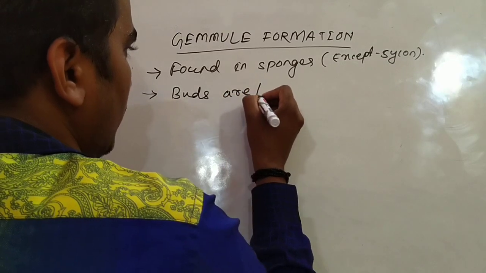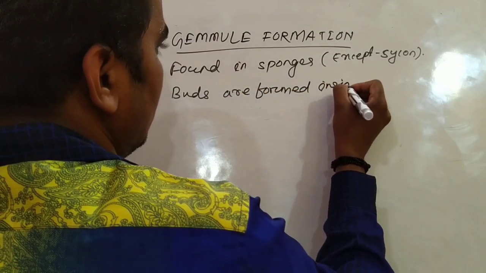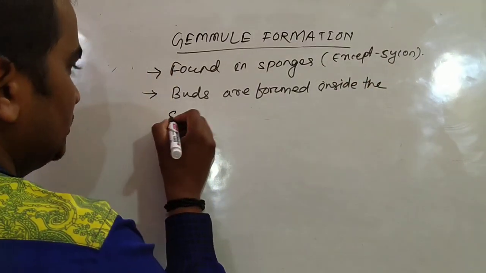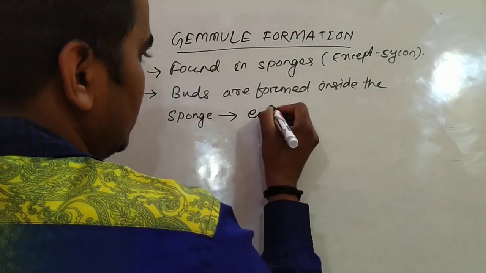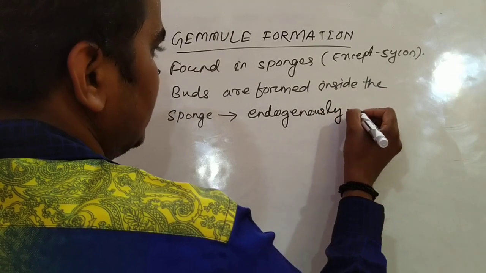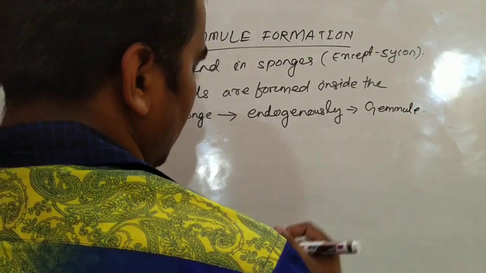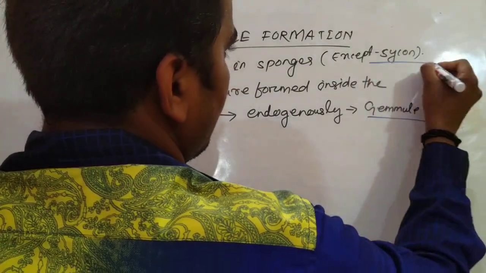Buds are formed inside the body, inside the sponge. So these buds are known as endogenous buds. These endogenously formed buds are known as gemmules. Important thing. Okay.